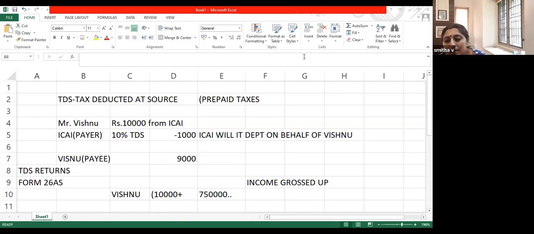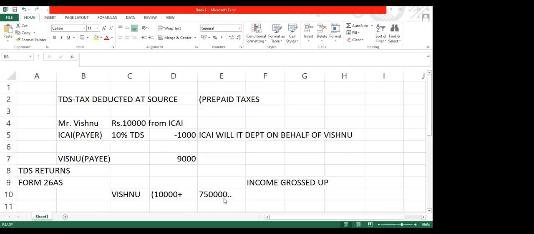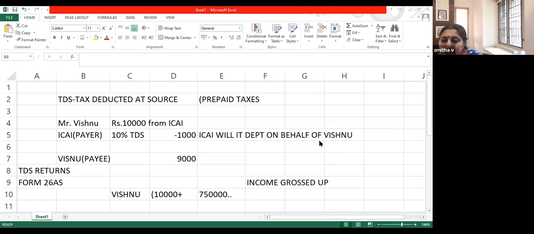Vishnu asks about advance tax: while computing the advance tax liability, you can claim a deduction of TDS. Advance tax is an amount which you have to pay from your pocket. See, 1,000 has already been deducted by ICAI, so I need not pay 1,000. So while calculating my advance tax liability, I have to deduct TDS and TCS. Then Ajit, Vishnu's question on advance tax, I think I have answered that.